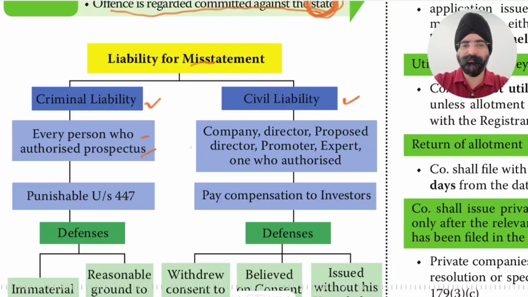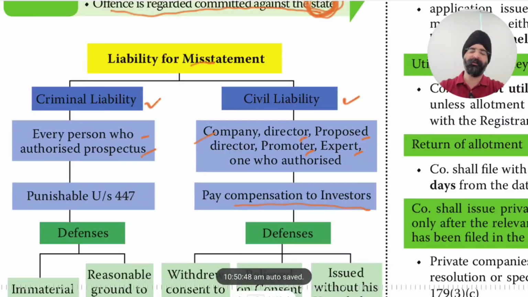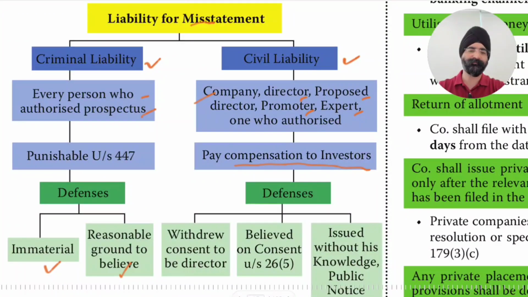Company. In case of civil liability, the company is responsible, the director is responsible, the proposed director is responsible, the promoter is responsible, the expert is responsible, and the one who authorized is also responsible. They will pay compensation to the investors.